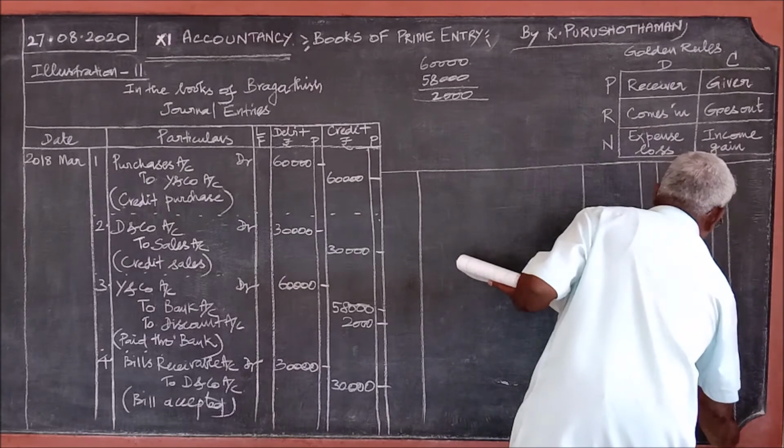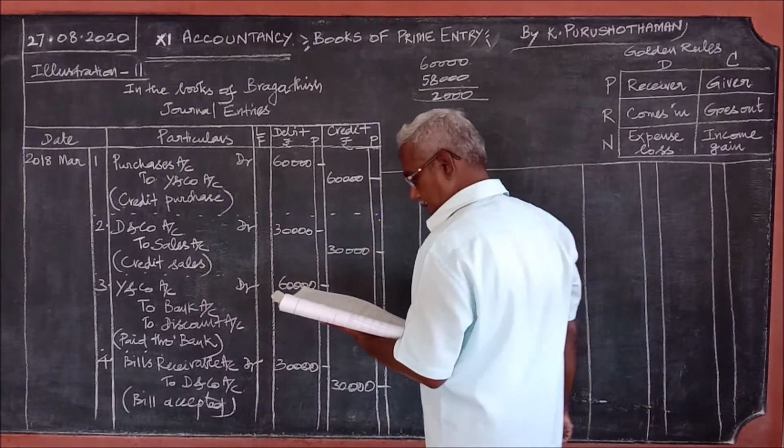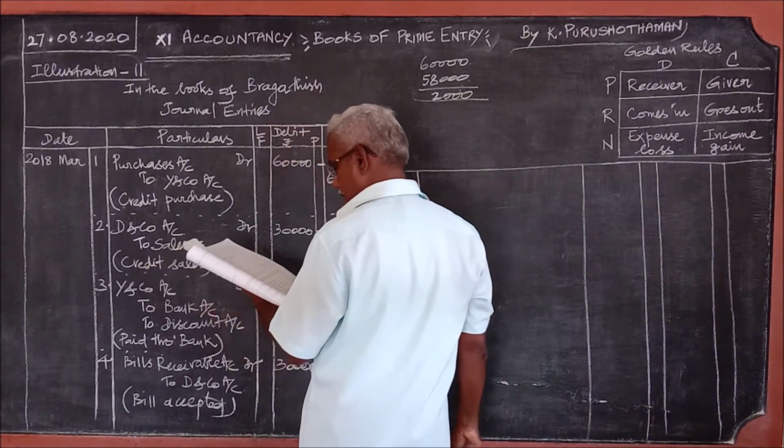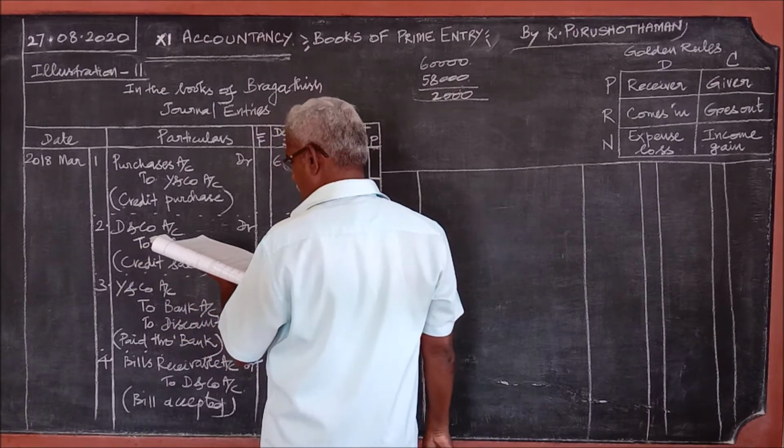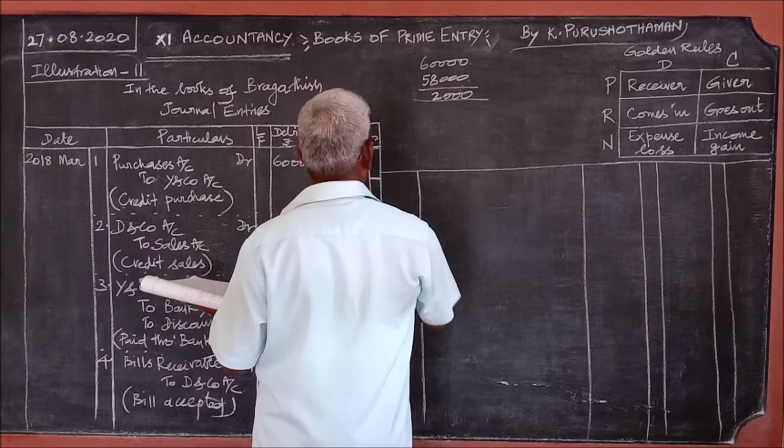The ledger folio column is missing. Okay, no problem. The date is 5th. Sold goods to L on credit on 5th.